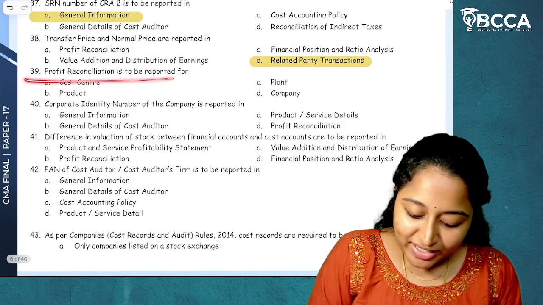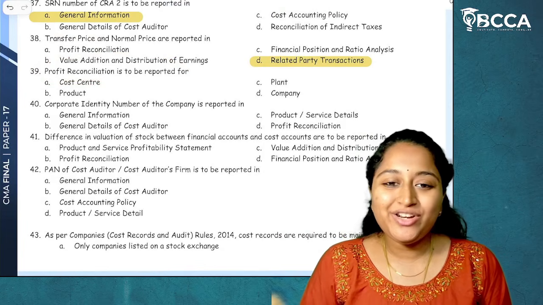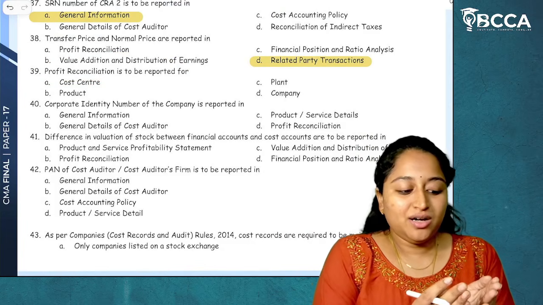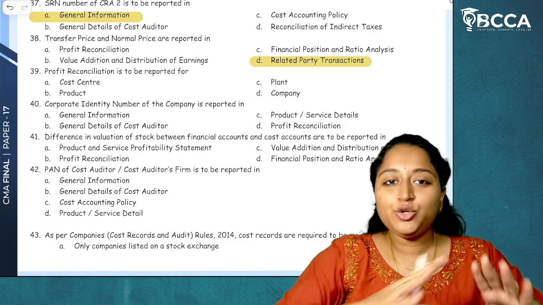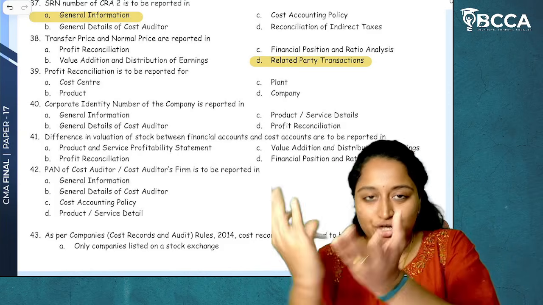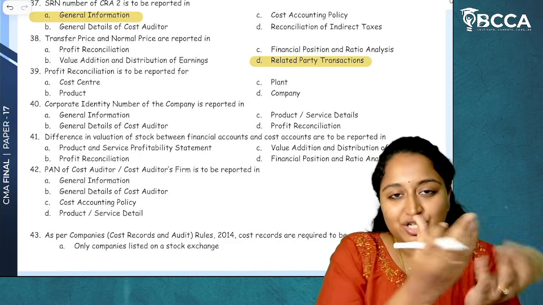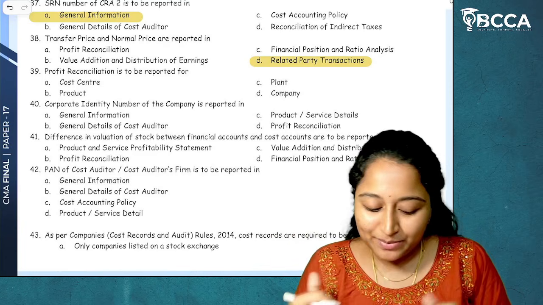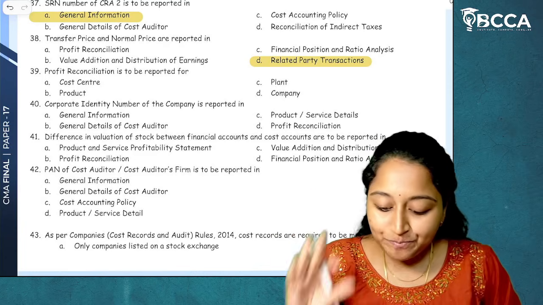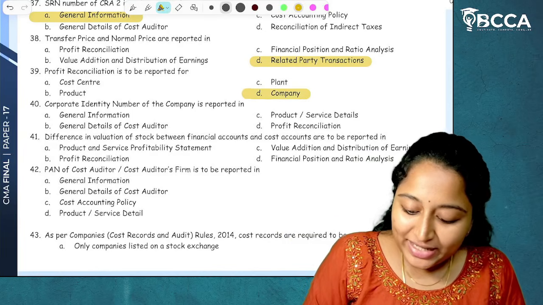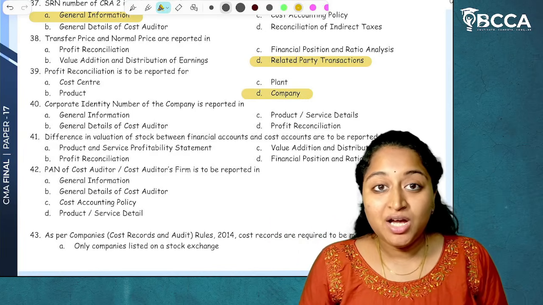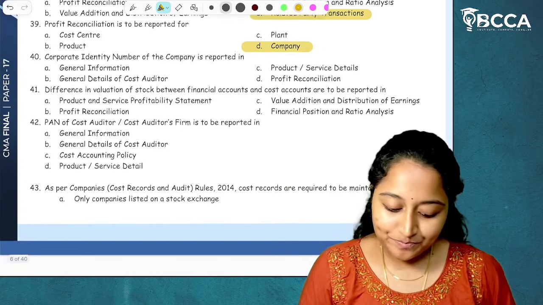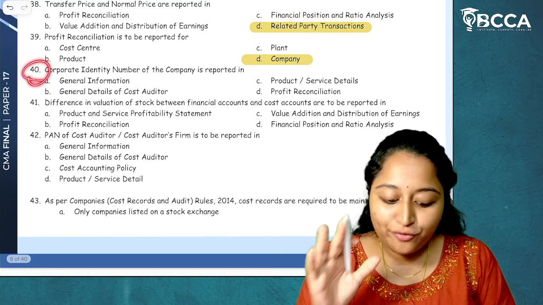Next, profit reconciliation is to be reported for. We will not do the profit reconciliation for one single department, right? Either we'll do it for entire financial records and entire cost records, or we'll do it for entire cash account and bank account. So for the entire company it will be done, not for single departments or plant or product or cost center. These are logical questions. Don't blame that this is not there in the syllabus. Logical based.